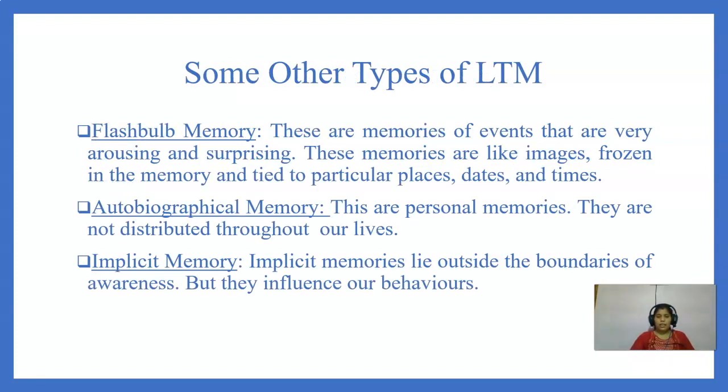Now we'll discuss some other types of long-term memory. The first one is flashbulb memory. Flashbulb memories are like photographs. The situation was so arousing, so surprising, that we stored the image instantly, and we can see the image, we can recall the image whenever we want.